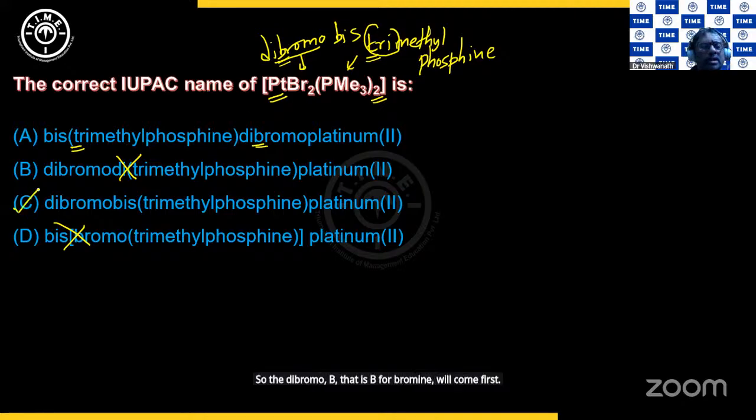So the option is C. So dibromo, B here, and the trimethyl, alphabetical order. And then when there is a tri here, you need to have a bis. So dibromobis(trimethylphosphine)platinum(II). Easy answer. Option C it is. I hope this is clear.